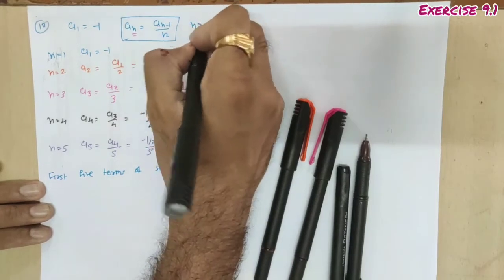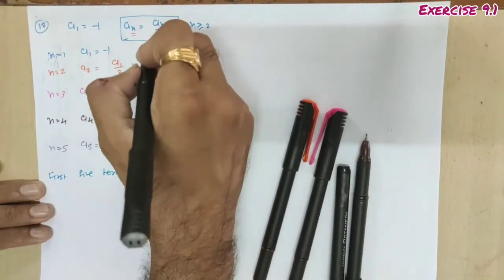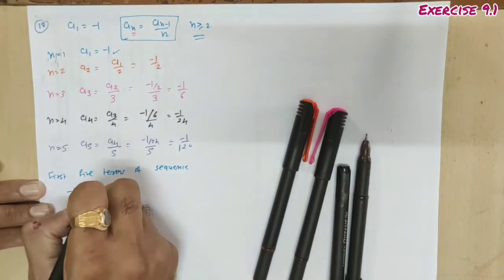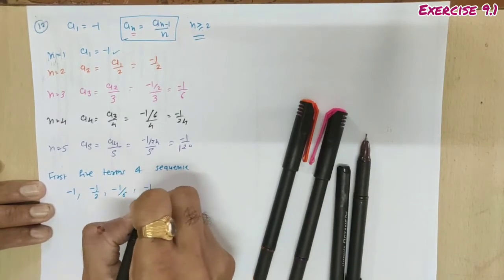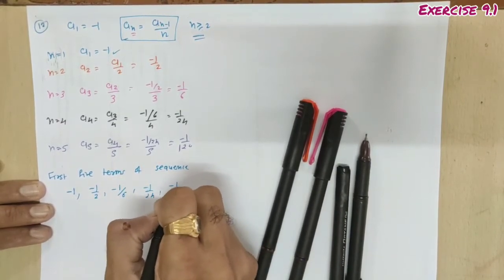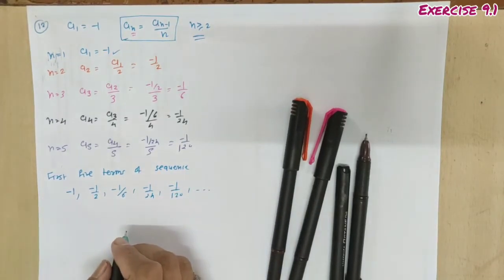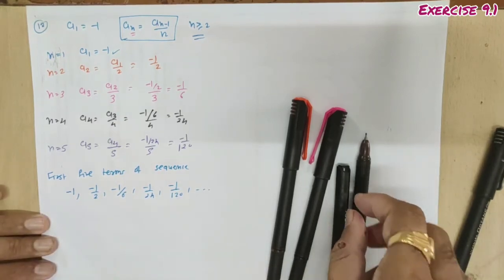Here the sequence goes up to infinity. The first 5 terms are a1, a2, a3, a4 and a5: -1, -1/2, -1/6, -1/24, and so on up to infinity. And these are the first 5 terms, and now we have to write the corresponding series.